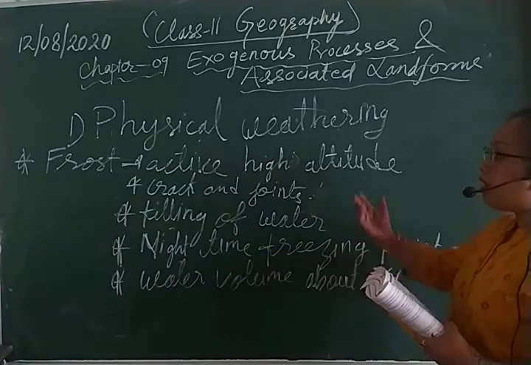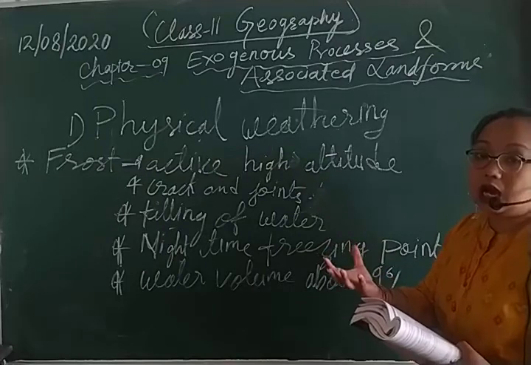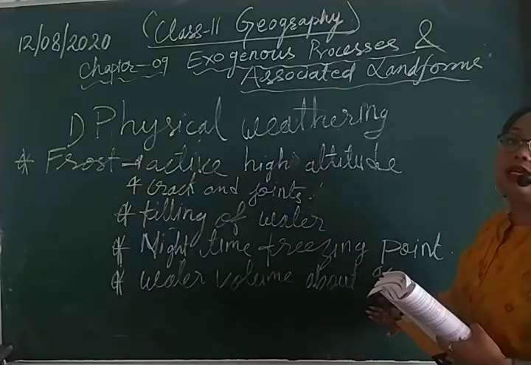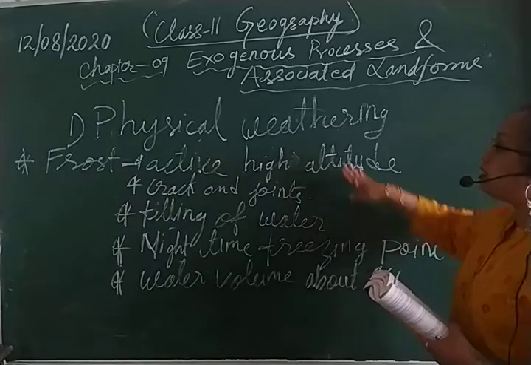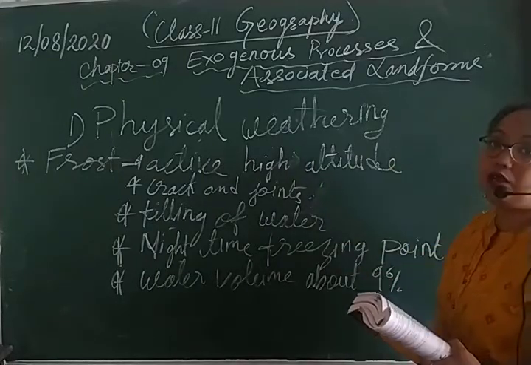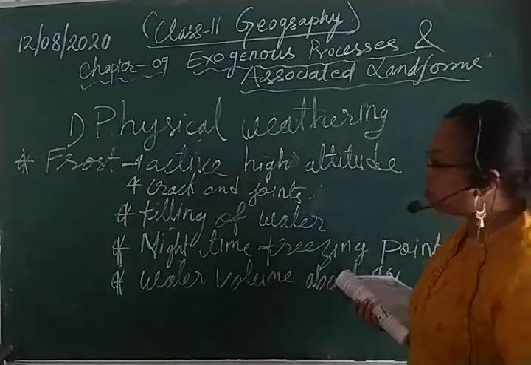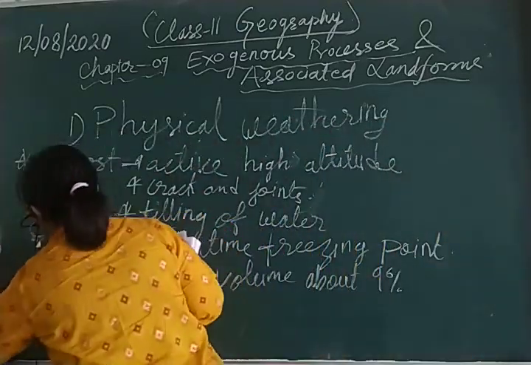When that water freezes, its volume increases by about 9%. So these are the characteristics of frost. So let us see the next one, that is pressure release.